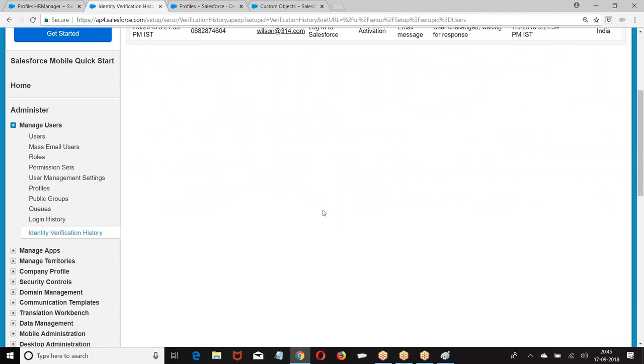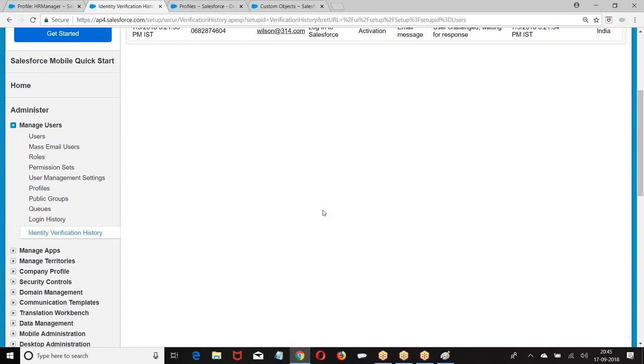Creation of user, mass email users, roles, permission set, user management settings, profile, public groups, queue, and login history, identification. Creation of user, management of user. Mass email, sending the emails to the internal employees. Creation of role, permission set. What is the purpose of this permission set? Granting extra set of permission to a specific user apart from what you are already getting through profile.